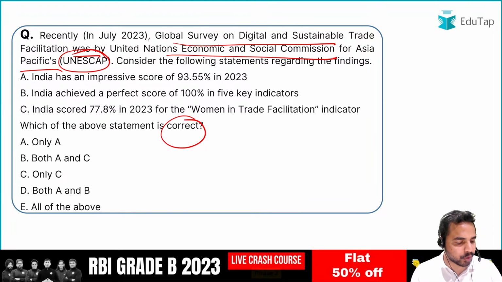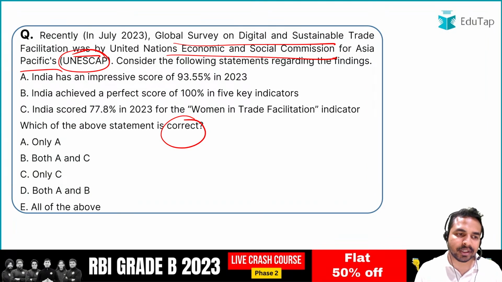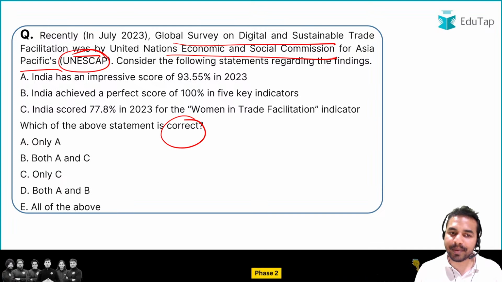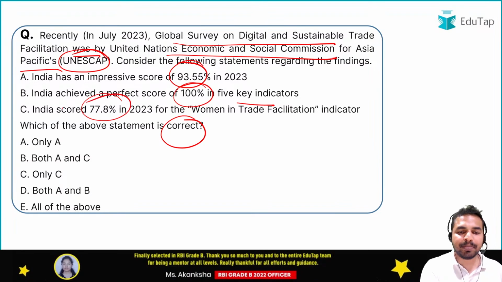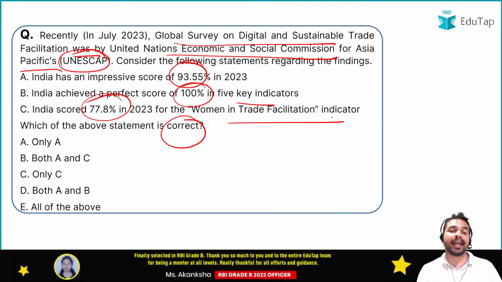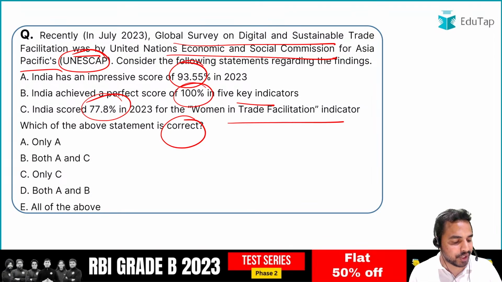So in this question, what is the question here? It is asking you the statement here, that statement A says India has an impressive score of 93.55% in 2023. Statement B says India achieved a perfect score of 100% in 5 key indicators. Statement C says India scored 77.8% in 2023 for the women in the trade facilitation indicator. So guys, what is the right answer?